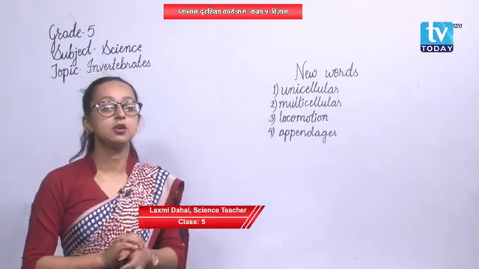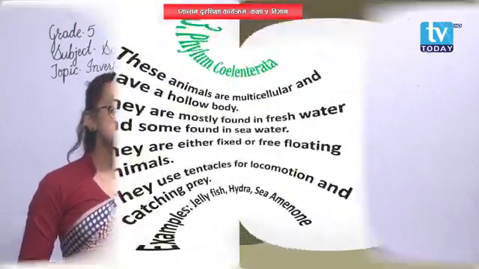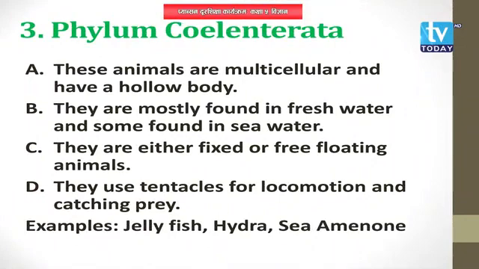Alright, we have already discussed two phyla. Now, moving on to the third phylum, that is phylum Coelenterata. The animals of this phylum are also multicellular in nature, that is, they are made up of many cells, and they have a hollow body. Hollow means empty inside, okay, nothing is there. And these animals are found in fresh water as well as in sea water. Some are found in fresh water and some are found in sea water.